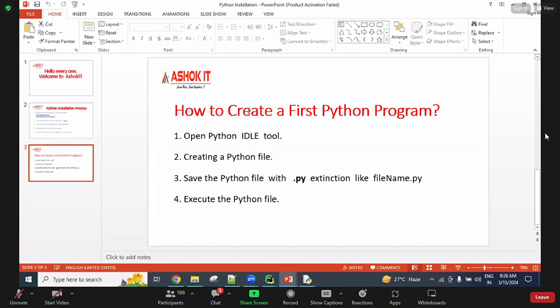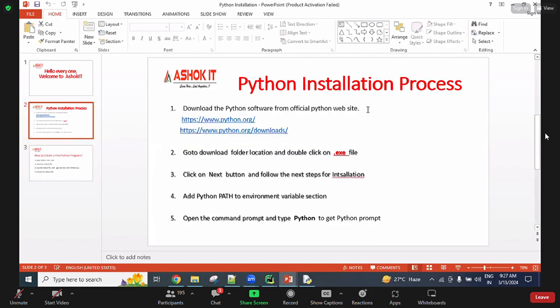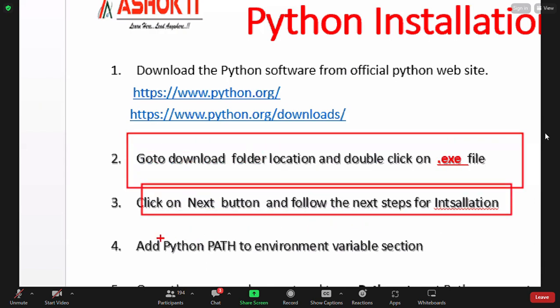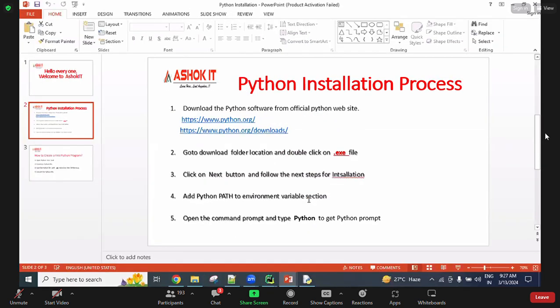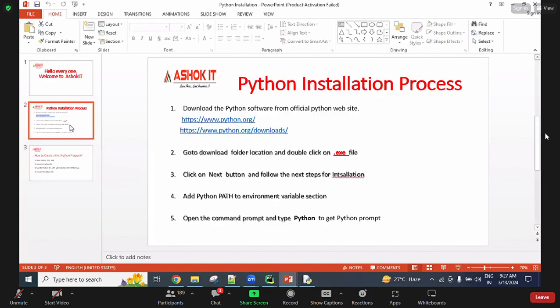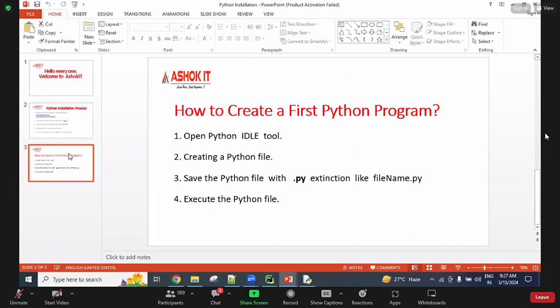Tomorrow we will discuss. See here, this is about installation: where we are downloading, how we are installing, what steps we are following. I have given just the major points, and each point I explained in the video. Follow that video for clarification, or else tomorrow I will show you. After installing, how we write the first Python program, all these things I am also creating. They are just 3 to 5 minute videos, so by following those videos you will also understand.